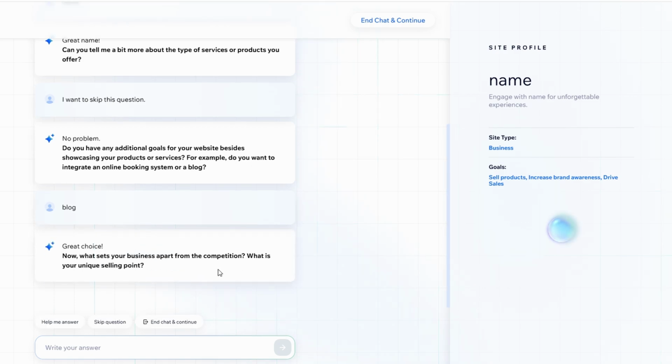Building a website on Wix is an easy and effective way to get your site up and running without needing to learn how to code. Whether you go with the ADI for simplicity, or use the Wix editor for complete control, you'll have a fully functional website in no time. And the best part? It's all free to start.